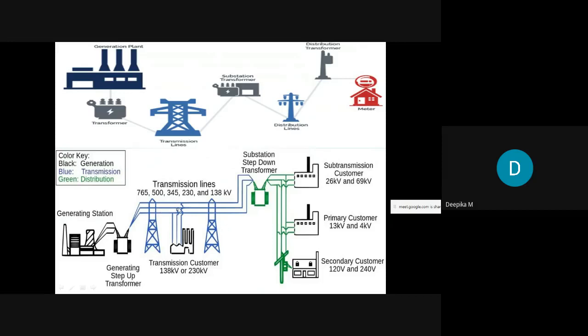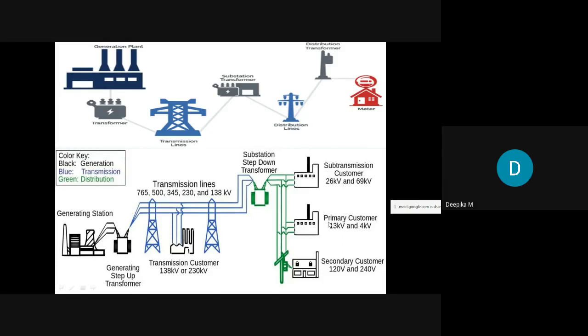And next, after the transmission line, we have a step down transformer near a substation, wherein again the voltage will be reduced. It may be reduced to 26 kilovolts and 69 kilovolts, or 13 kilovolts, 4 kilovolts, or 120 volts and 240 volts. So this will be distributed to a sub-transmission customer, and we have a primary customer and a secondary customer.